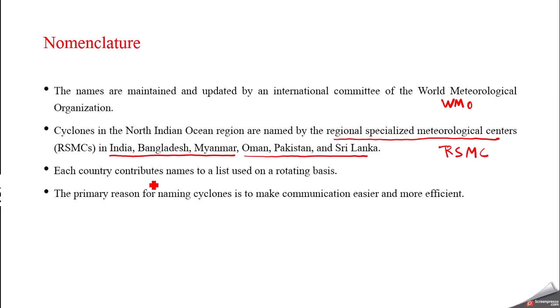Each country will contribute names to a list on a rotating basis. And why is this done? To make the communication easier and more efficient. So this is how cyclones are named actually.